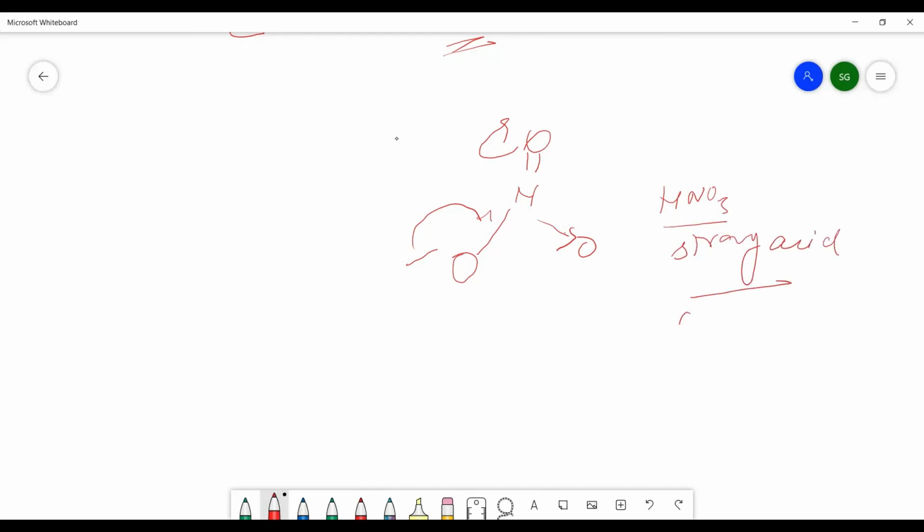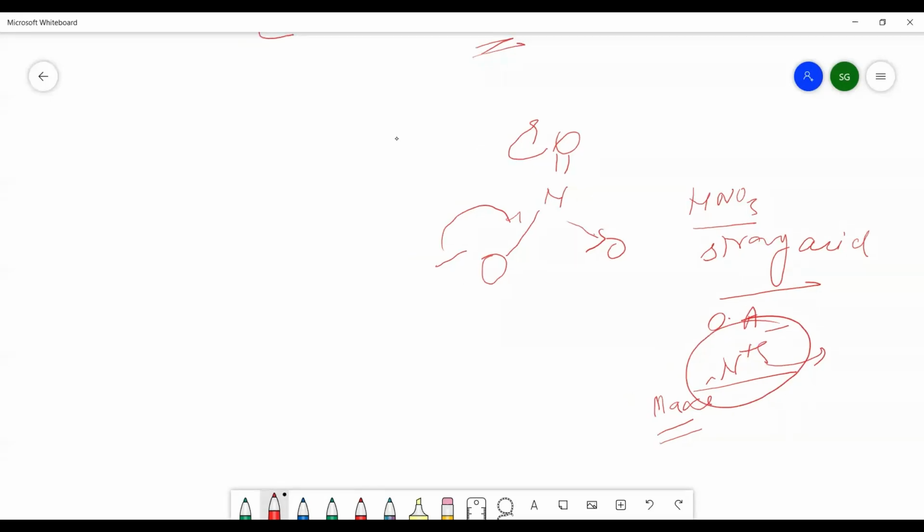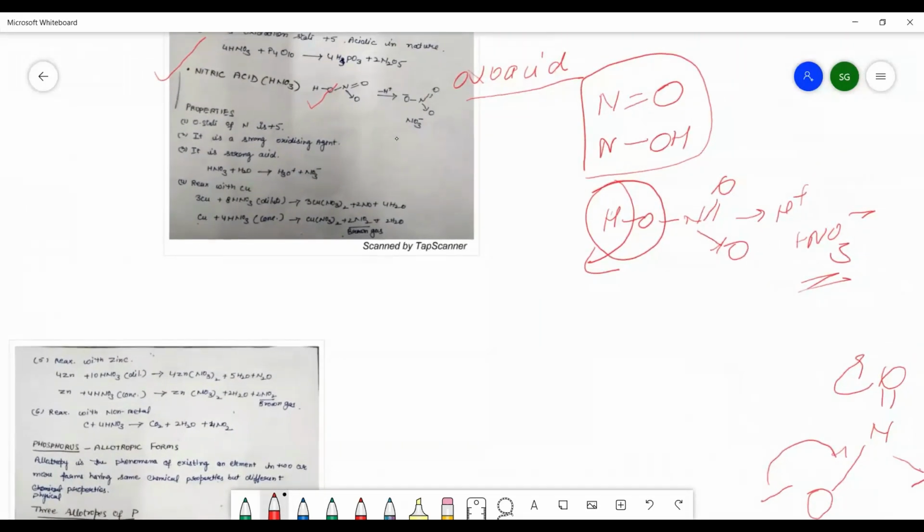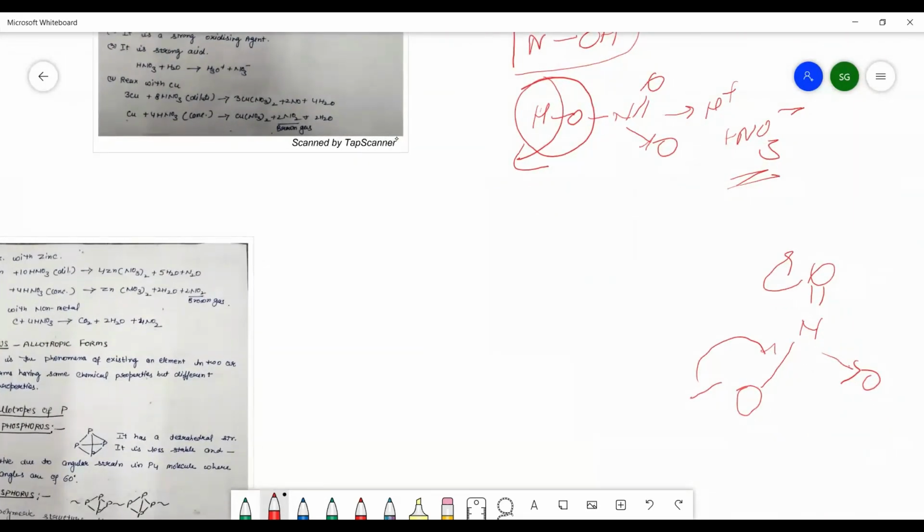As well as it is a strong oxidizing agent, because nitrogen is present in the +5 oxidation state, which is the maximum oxidation state. It cannot be more than this. So it will try to reduce itself and behave like an oxidizing agent. The oxidizing behavior of HNO3 we can see with the help of these equations.